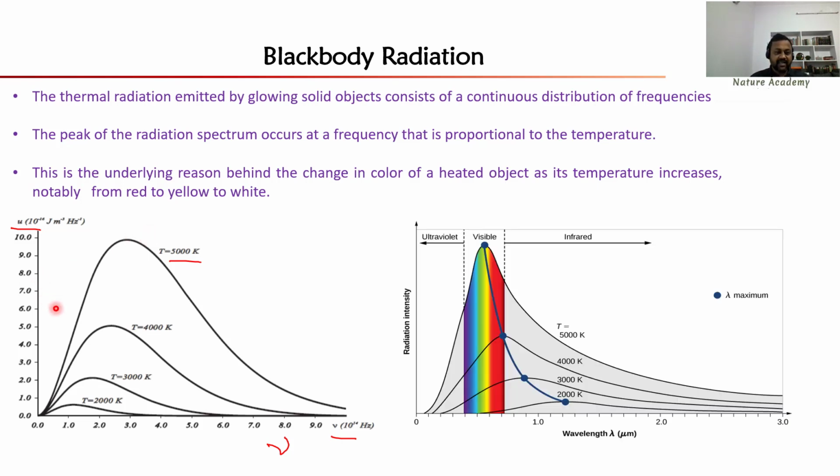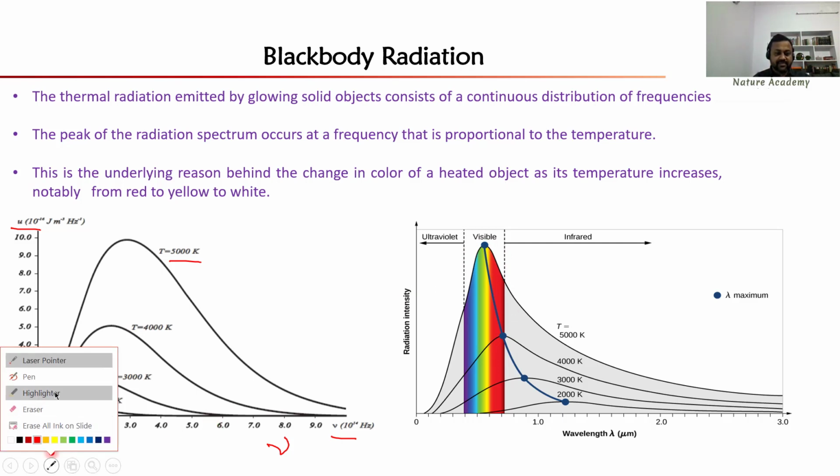So this is the energy density diagram with respect to frequency. And if you draw the same thing, energy density with respect to wavelength, you will get somewhat different behavior. Look at this one. The first graph is when the temperature is 2000 Kelvin. With increase of temperature, the lambda value is shifting to the left side. Let me identify the peak values in both cases.